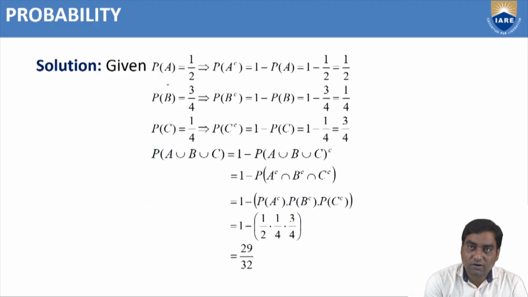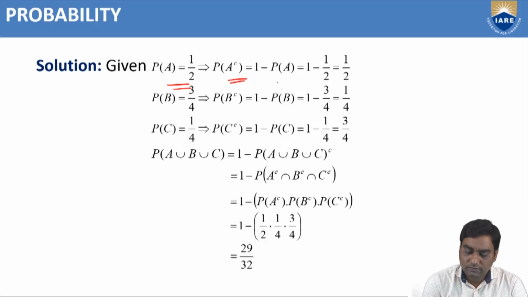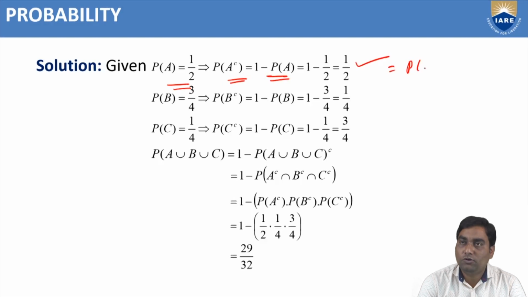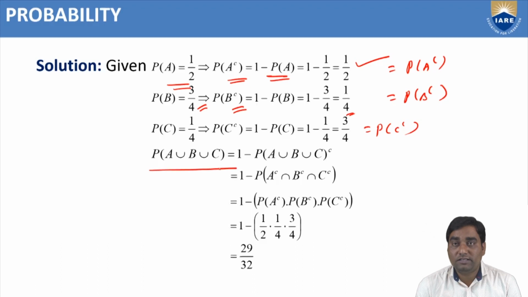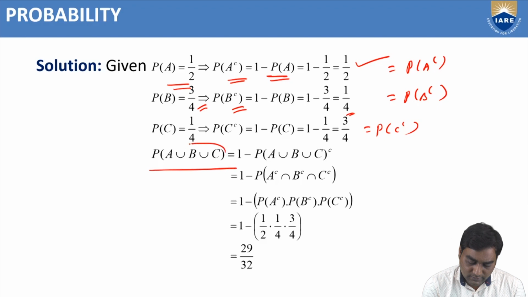So if we know P of A, we can find P of A complementary, which is 1 minus P of A, 1 minus 1 by 2. P of A complementary we got as 1 by 2. And P of B complementary also we got, because P of B is 3 by 4, so P of B complementary is 1 minus 3 by 4, which is 1 by 4. P of C complementary is also 3 by 4. Now what is our question? If all of them try to solve, what is the probability that the problem is solved? P of A union B union C.